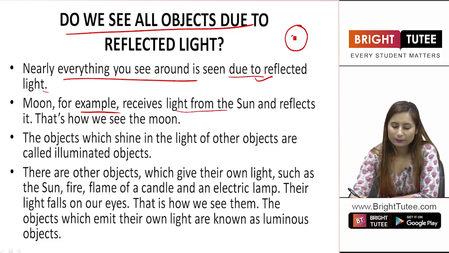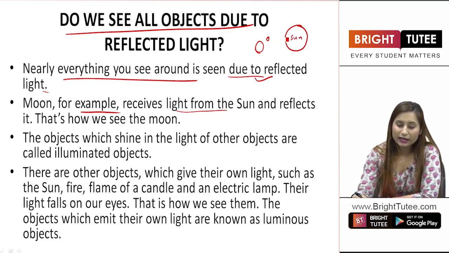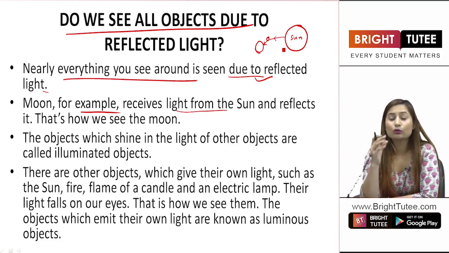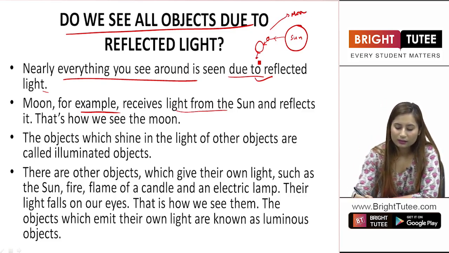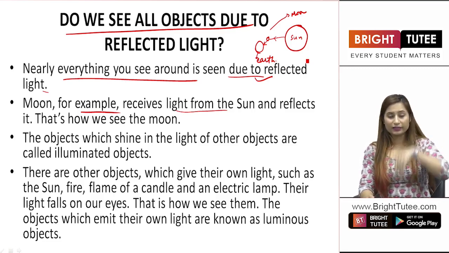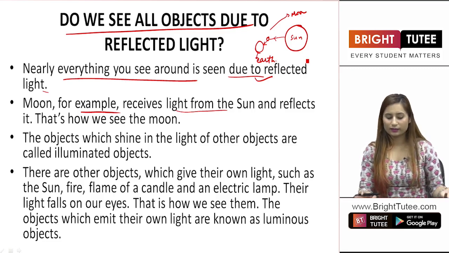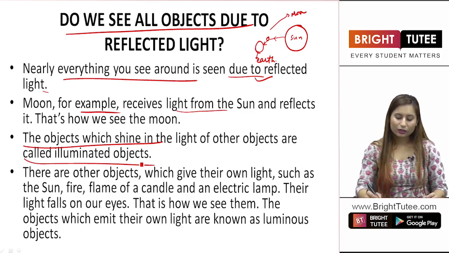This is the sun, for example, right? This is the earth. Now here you can understand that there is the moon revolving around the earth. The light from the sun falls on the moon and then the light falls on the earth, and that is how we are able to look at the moon. This smaller sphere is the moon and the medium sphere is the earth. So the sun throws light on the moon and then the moon throws light on the earth. The light gets reflected, and that is how we are able to look at the moon as well. So the objects which shine in the light of other objects are called illuminated objects.